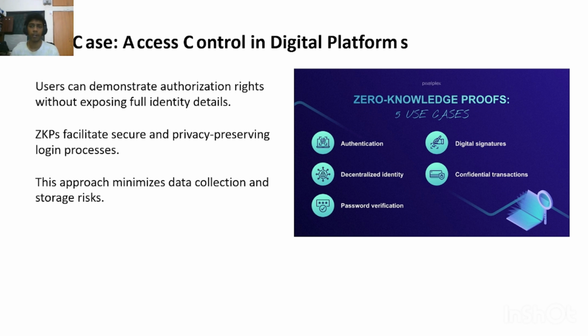Now we'll be studying the upcoming topic. For this access control example, you log into a platform online and prove you are a premium member. For example, take YouTube. There is a subscription where you become a member of the channel. In order to prove that you're a member of the channel, even if you leave the site or delete the app, whatever you do, your username or email should not be exposed. So to be a premium member of a particular YouTube channel, you just give a small amount of details so that it will not be shared with other people.